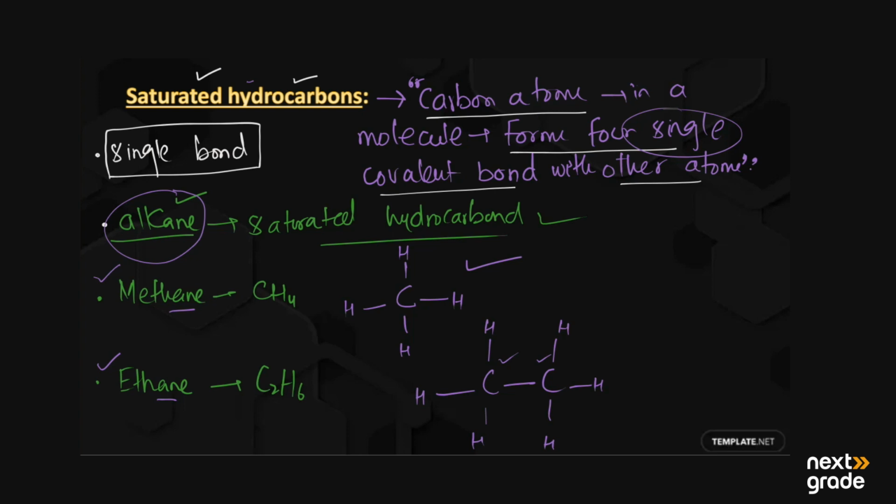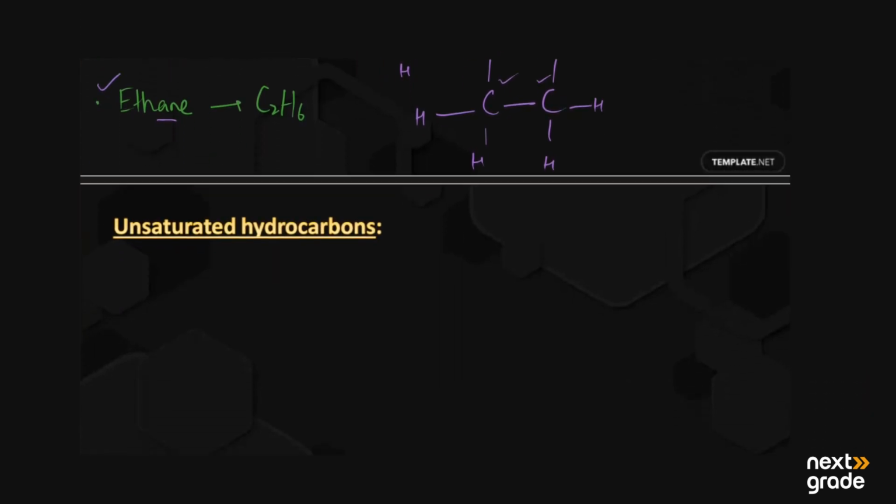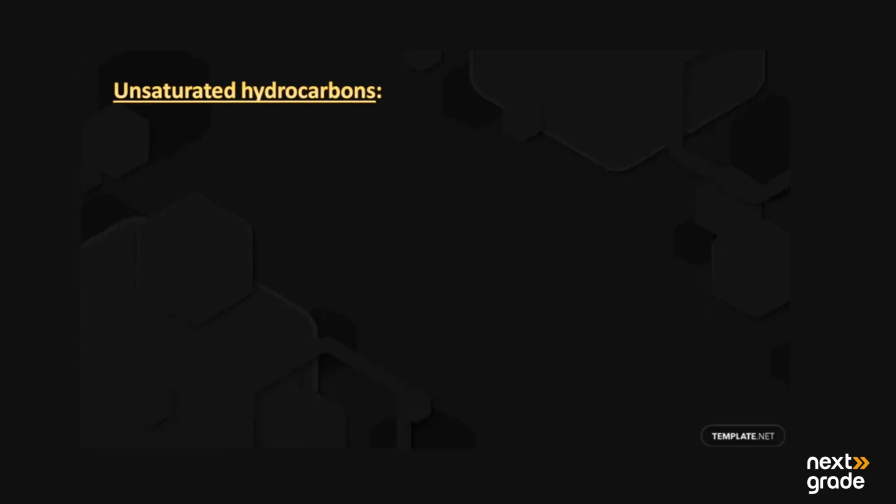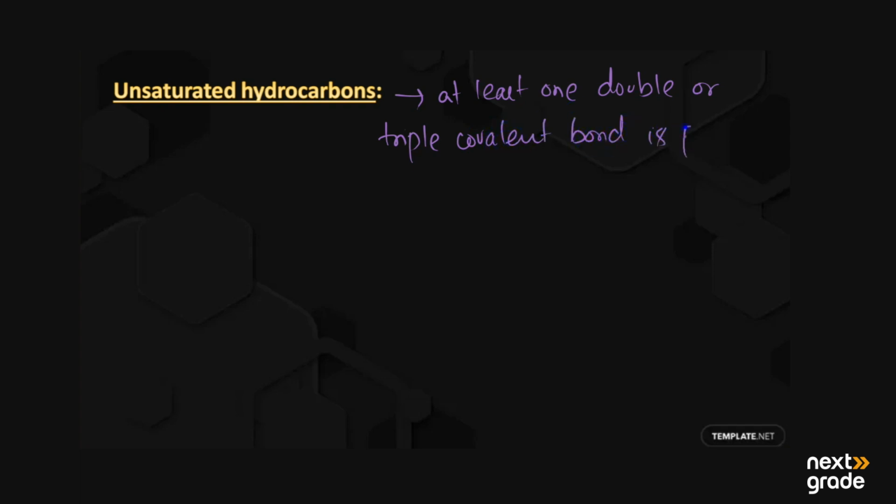Next we have the second type, unsaturated hydrocarbons. What is meant by unsaturated hydrocarbons? Basically, these are organic compounds in which at least one double or triple covalent bond is present, and that double or triple bond must be present between carbon atoms.